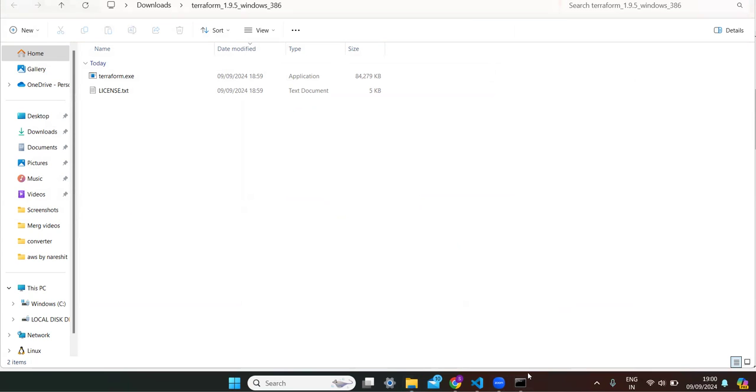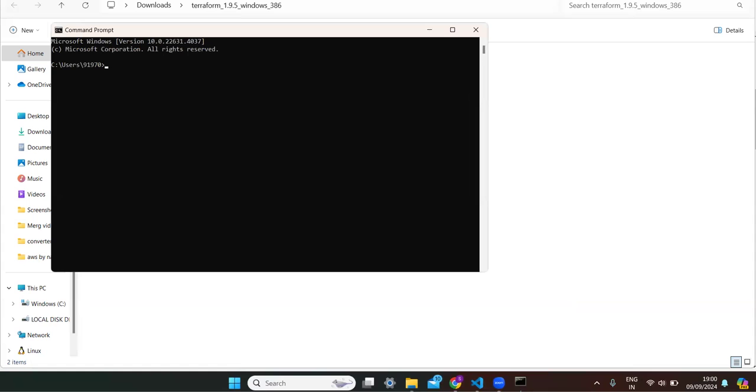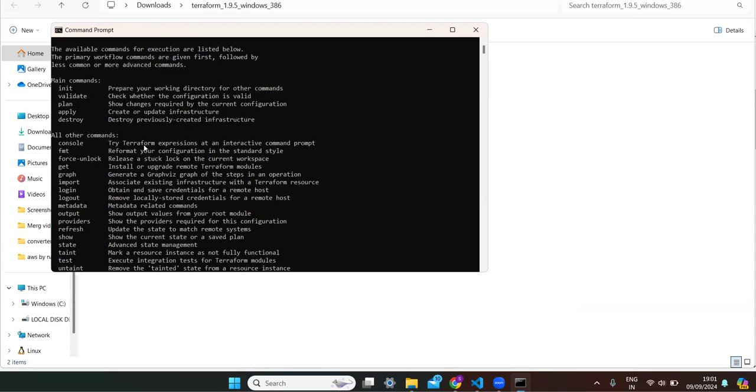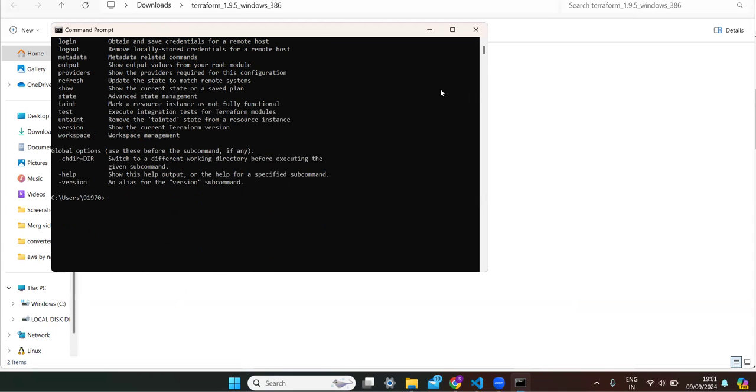I'm closing the command prompt that I've previously opened, and again I'm opening the command prompt. Let's check whether our Terraform is there. You can see our Terraform got installed, so that's why we're getting these many commands here. So that's the simple way to install Terraform on your system.